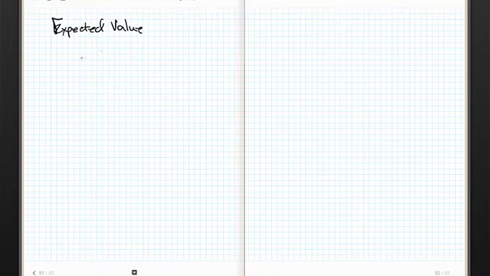Let's make up the simplest craps game ever. I'm going to hand you some dice, and I'm going to say, roll the dice, and if you get a 7, let's assume that you bet, I don't know, what's a reasonable bet? $1, okay? If you win, I'm going to hand you your dollar back, and I'm going to give you, let's go $4, okay? And if you roll anything other than a 7, I get to take your dollar, all right?